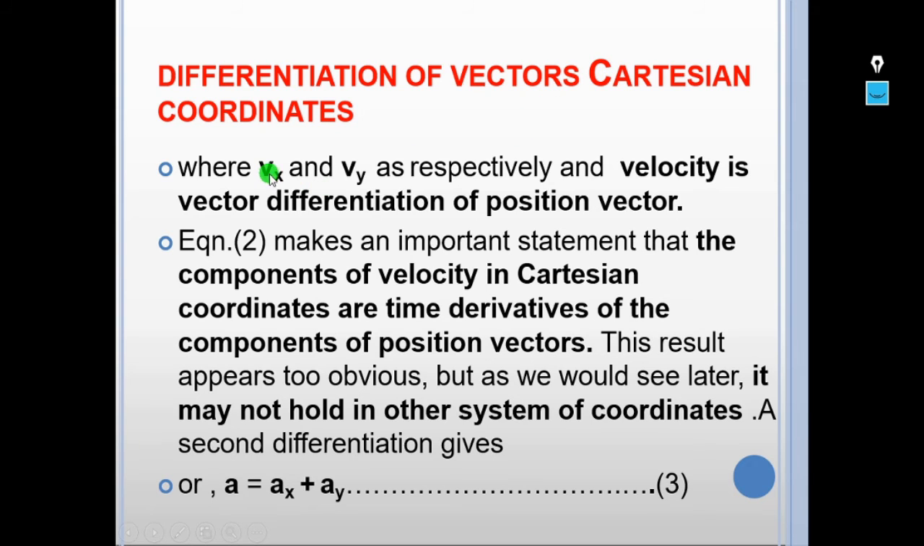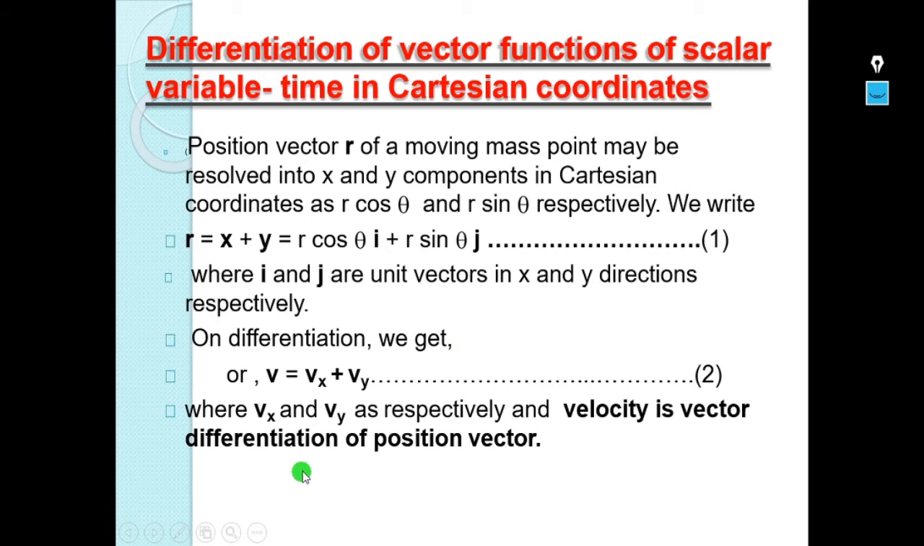Now we will see what Vx and Vy are. Vx and Vy are the vector differentiation of the position vector. So equation 2 makes an important statement that the components of velocity in Cartesian coordinates are time derivatives of the components of the position vector. If you observe the earlier slide, Vx is nothing but dx by dt and Vy is nothing but dy by dt. That means the time derivative of this coordinate gives the velocity vector Vy, and the time differentiation of this vector gives the velocity vector Vx.